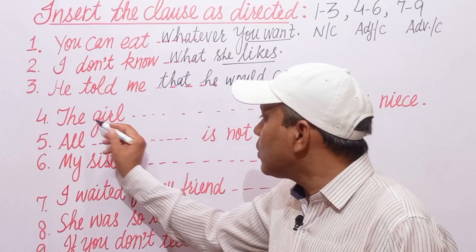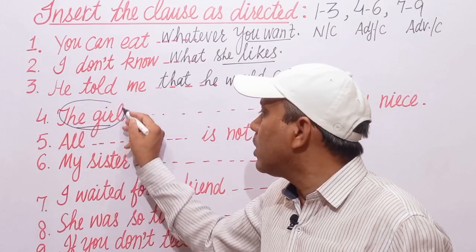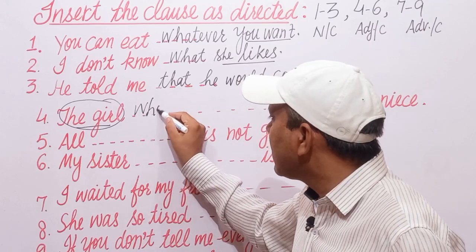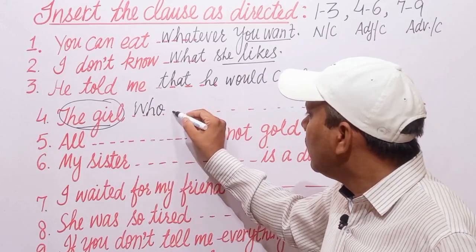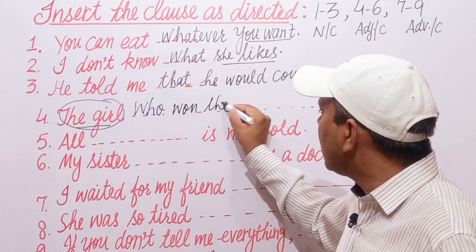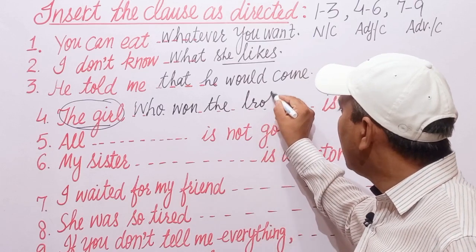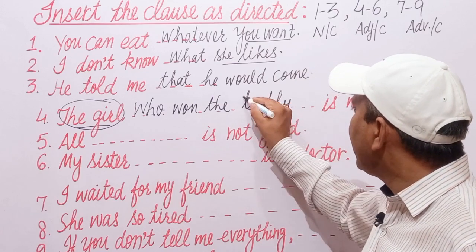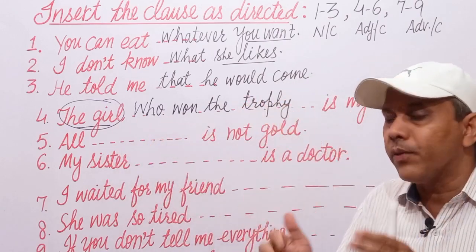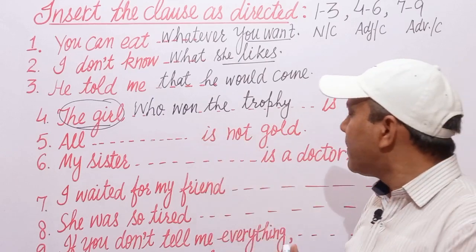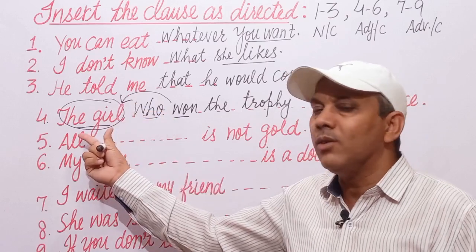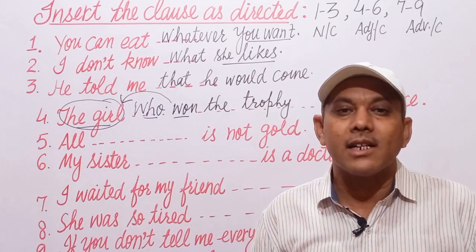यहां पर एक ऐसा क्लोज हमें फिल इन करना है जो इस नाउन गर्ल को क्वालिफाई करे. तो हम इसके लिए हु से क्वालिफाई करवा देंगे इसे. The girl who won the first prize and won the trophy. The girl who won the trophy is my niece. Who is that girl? The girl who won the trophy is my niece. Here, who won the trophy, again subject verb combination qualifying this noun. So it is acting as an adjective clause.